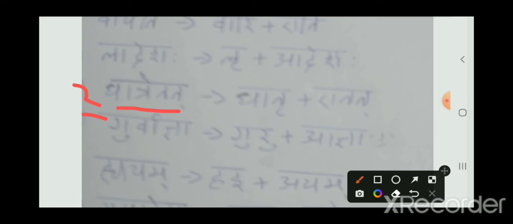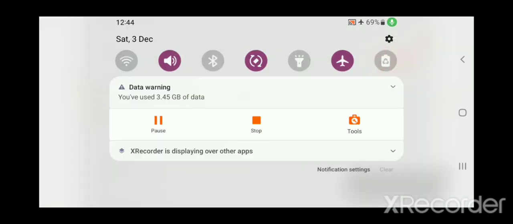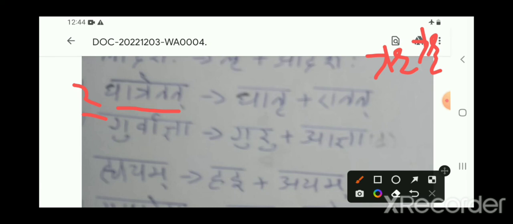So when will Repa come? Repa falls under the third case: if R or R, the short and long forms of R, comes and is followed by a dissimilar Ach, then Repa will come. That is the third case.